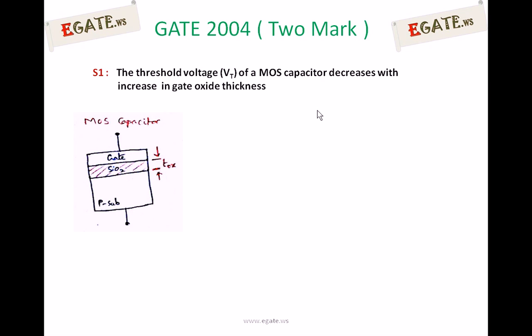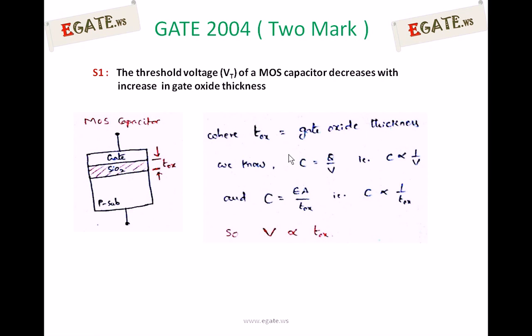This MOS capacitor simply acts as a parallel plate capacitor where the gate and substrate are the two parallel plates, and the distance between these two plates is the oxide thickness. So TOX is the thickness of the gate oxide layer, that is the SiO2 layer. The general equation for capacitance is C equals Q by V, so C is proportional to 1 by V. Capacitance depends on voltage.